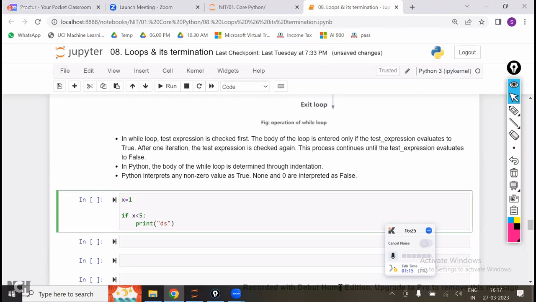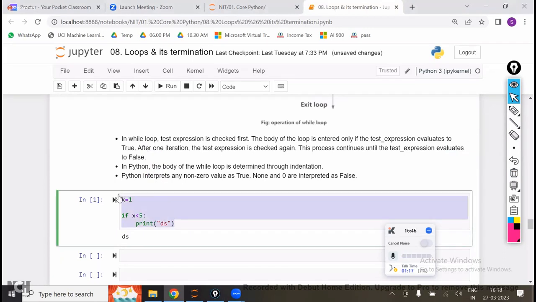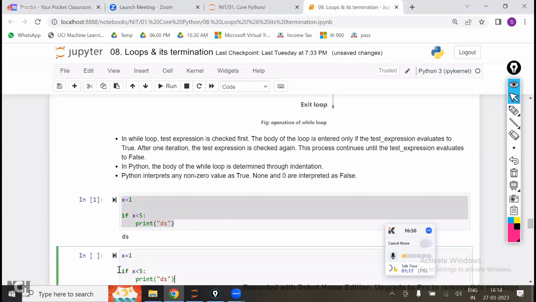Since x value is equal to 1, the first line will be executed. It is going to create an object 1 with x. Now 1 is less than 5. Is the condition true or false? True. The condition is true, so the if block will be executed. The output is ds. So it is going to print ds since the condition is true. Now the same code, I copy and paste here. But instead of if, I am writing while. The only difference is I am writing while.